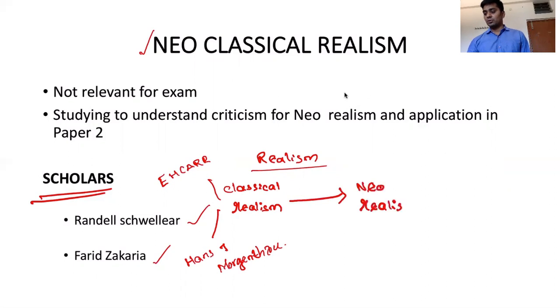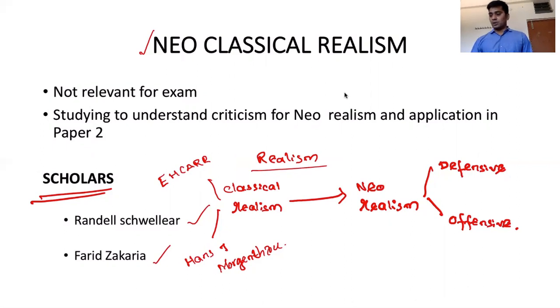In neo-realism, we have seen two divisions. One is of Kenneth Waltz, that is the defensive school, and the other one is of John Mearsheimer, and that school is the offensive school. We have seen the difference between defensive and offensive schools in the previous lectures. Now, as a criticism to this, there is one school called neoclassical realism which emerged. So these are the sub-schools in realism.